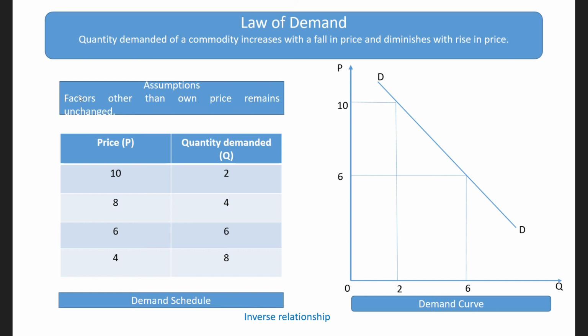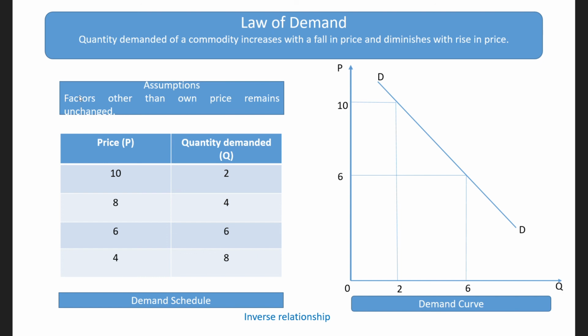Similarly, when the income of a consumer increases, suppose earlier a person had an income of 500 rupees, so with that income he could only purchase 50 units of that good. Now, if his income increases to, suppose, rupees 1000, he has 500 rupees extra in his wallet.